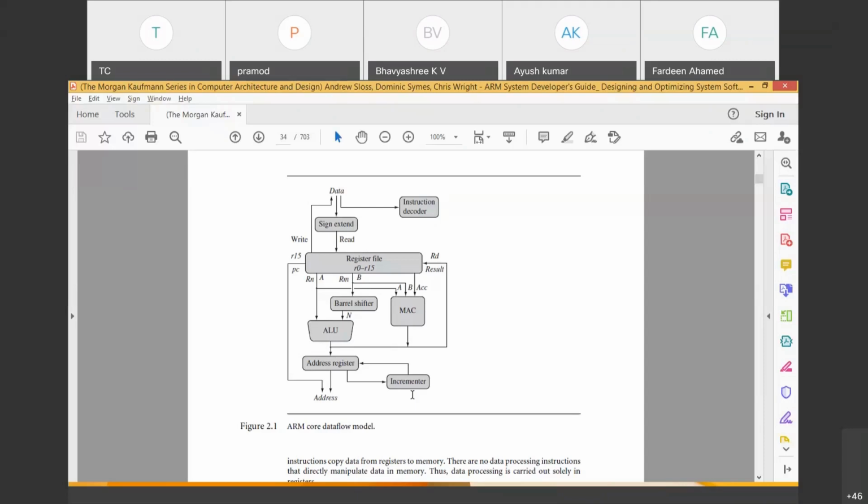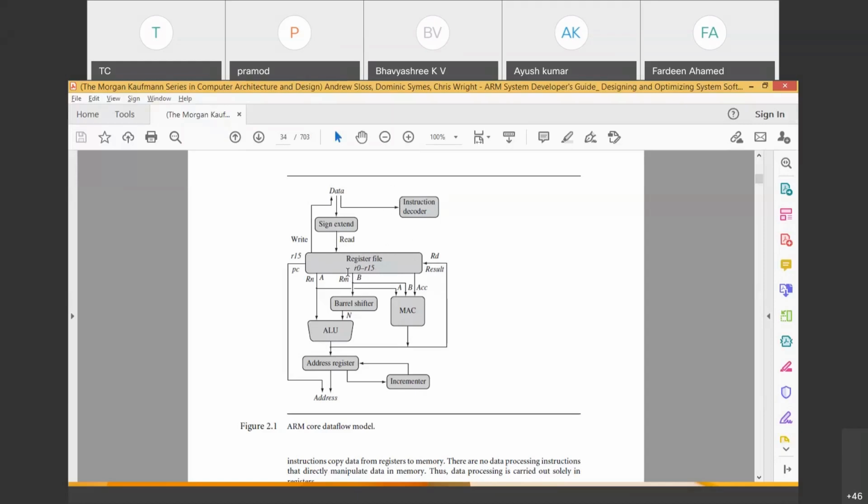Now, very simple. Let me explain the operation the easy way. As I said, the interesting point of ARM design philosophy is that it is most associated with RISC architecture. RISC architecture has an important concept called instructions. All instructions will come to the instruction decoder. That is the first point.